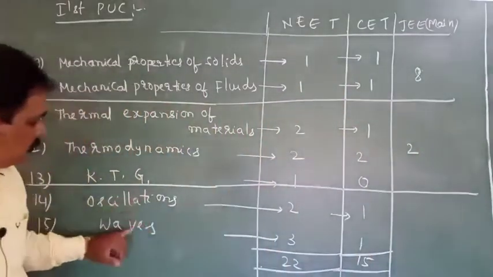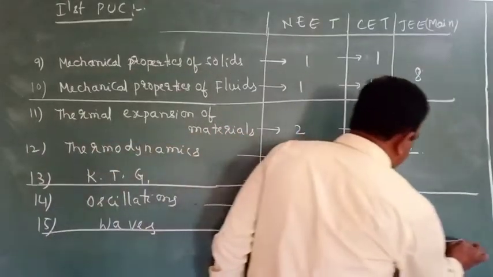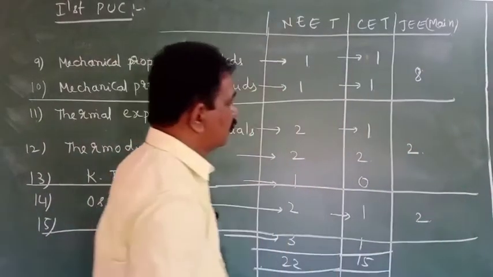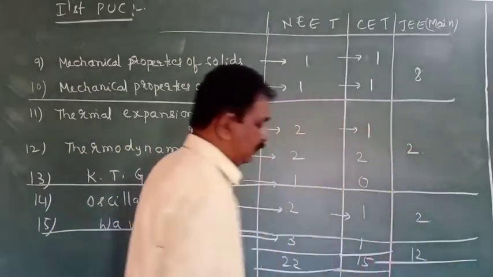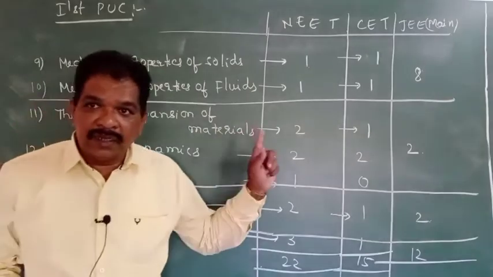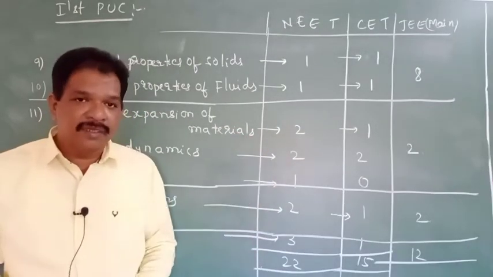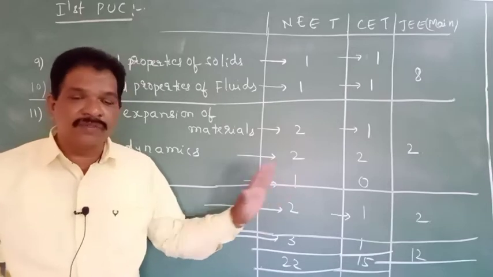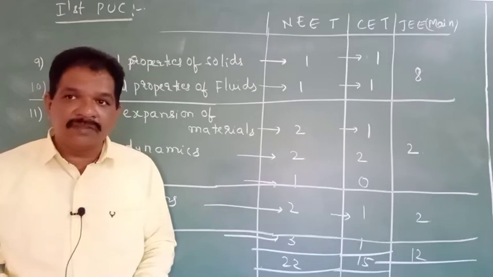Then waves and oscillations part, from which you will get 2 questions. So totally we will get 12 questions: 8 from mechanics, 2 from heat, 2 from waves and oscillations. Like that, the weightage will be there for the JEE Main examination.